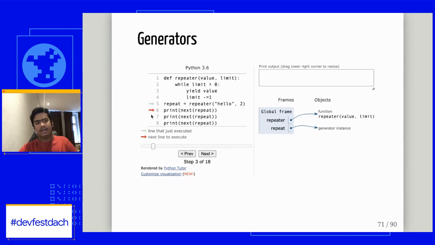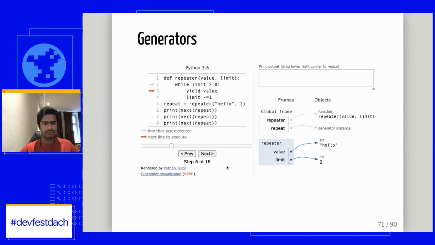Now let's make a call to print. Now let's analyze what happens. When we called next on repeater, I just passed 2 and hello to this, it came to the while loop, the condition is okay, so it will go to the yield. Now when it came to the yield, the magic happens here. It returns the value, but if you see, it doesn't go to the 4th line, it just suspends between 3 and 4. How it gets suspended is that it remembers the next program counter, which is 4, and it puts itself on hold. The call stack is popped, and it returns the value.